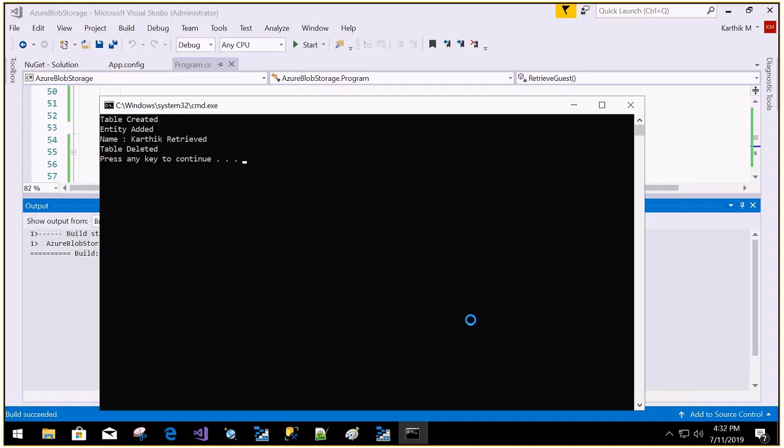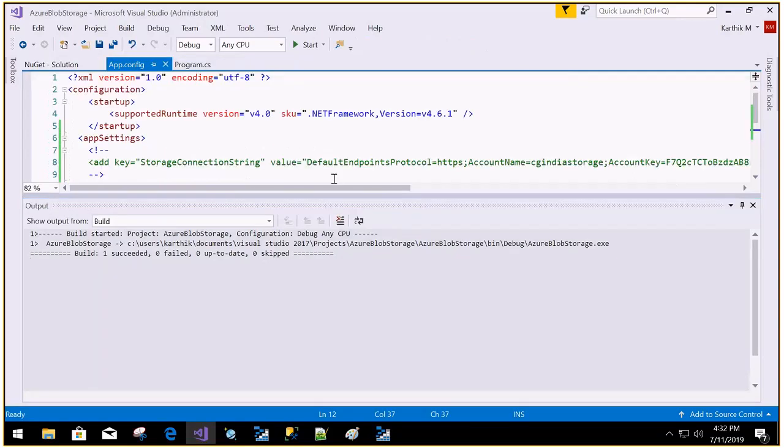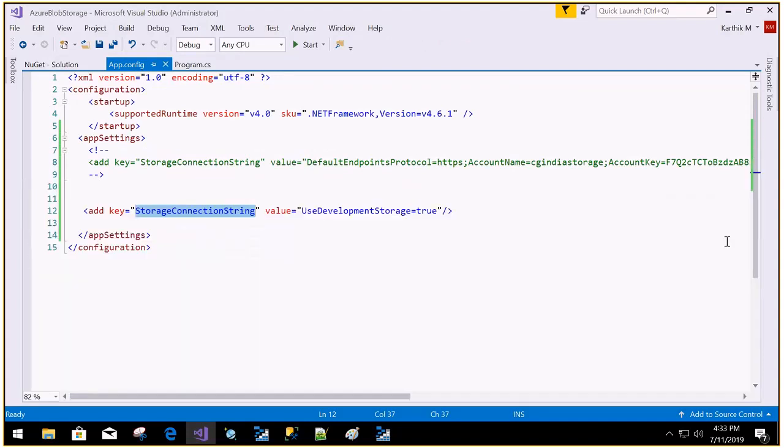If you want to persist this in the real Azure storage, it is very simple. You need to go into the app config file and change this connection string, and then everything will work in Azure as well. So this is all about the storage mechanism with Azure. In Azure we have three types of storage. Database, relational database we can work with. We have seen SQL Server, then Cosmos DB, and then we moved into Azure storage. In Azure storage we have seen blobs, file share, and then table, and how to work with that.